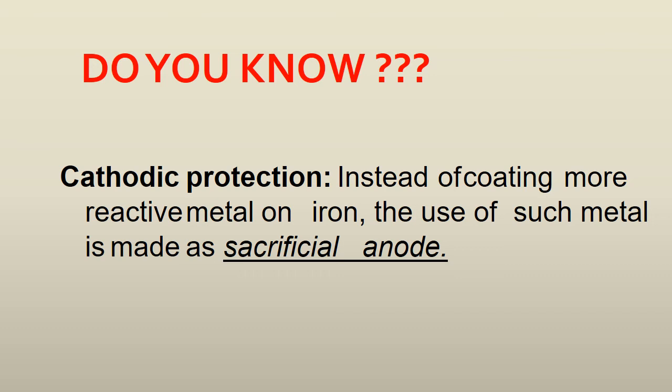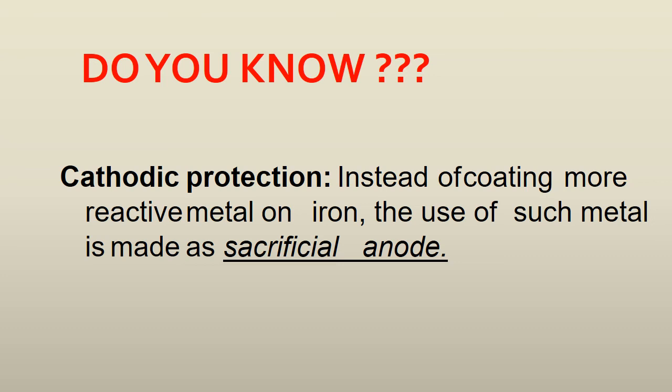To prevent the iron plates of steamers from being corroded, they are connected with blocks of magnesium or zinc and then allowed to come in contact with the seawater. By doing so, the plate of iron acts as the cathode and the blocks of magnesium or zinc act as the anode.